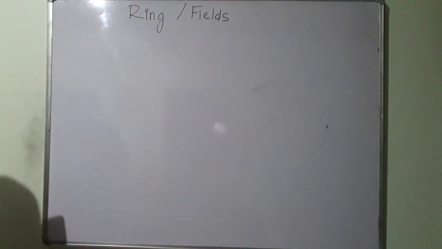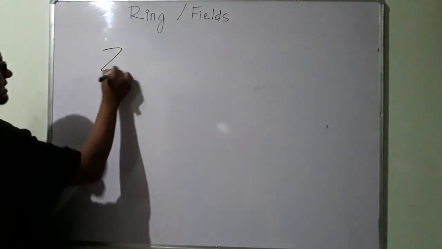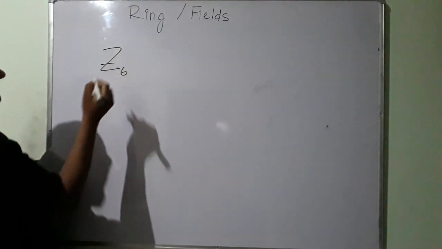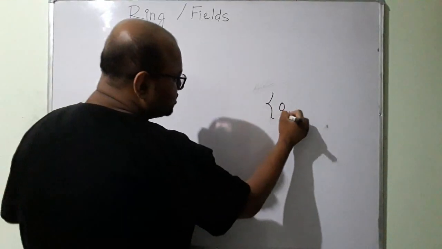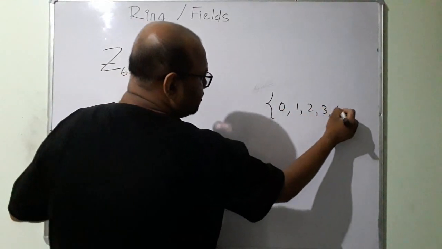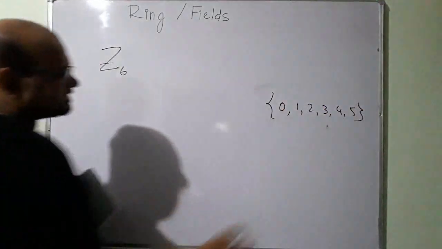Let us say I have this set Z6. This is the set of integers modulo 6. So what do I have in the set? I have 0, 1, 2, 3, 4, 5. These are the elements in my set.